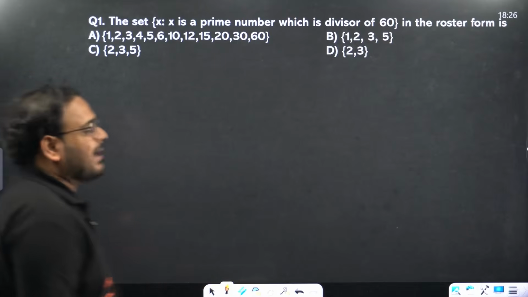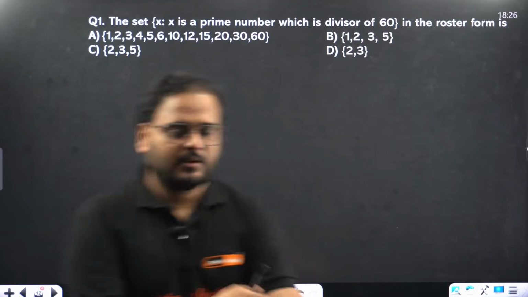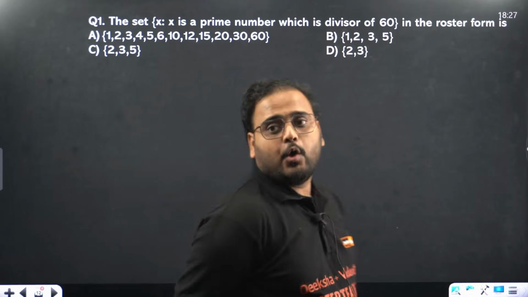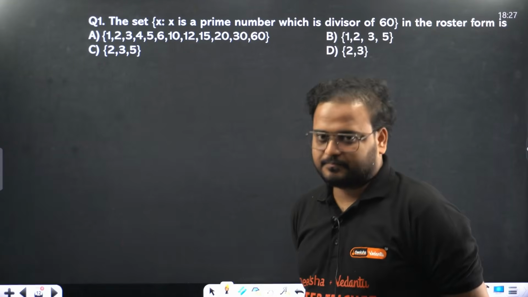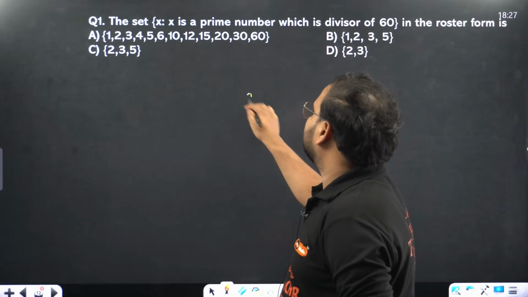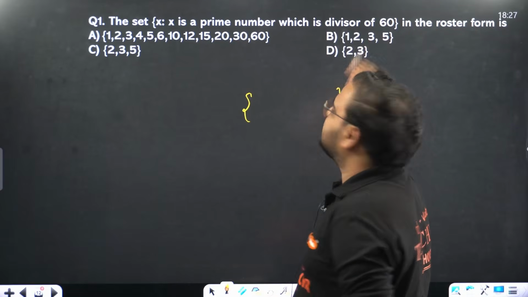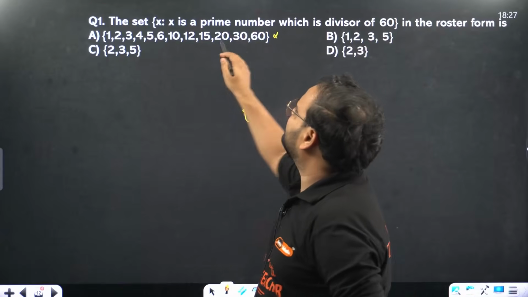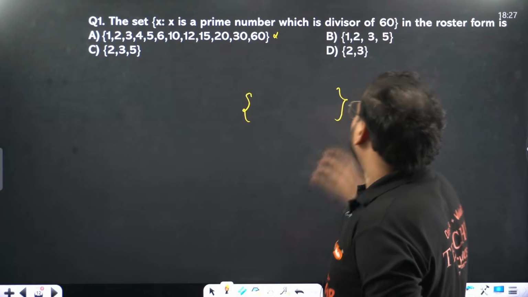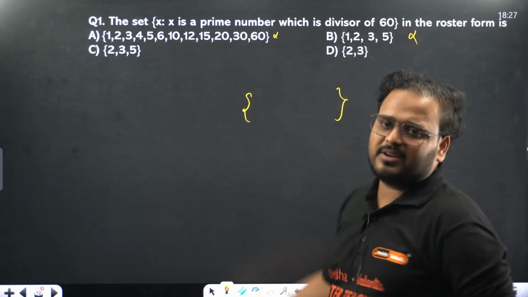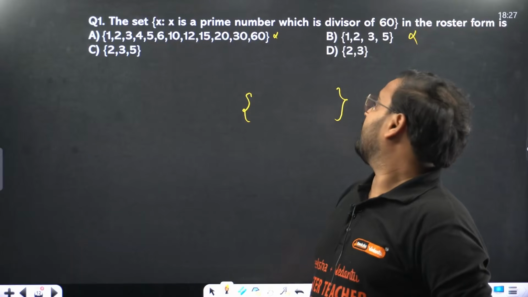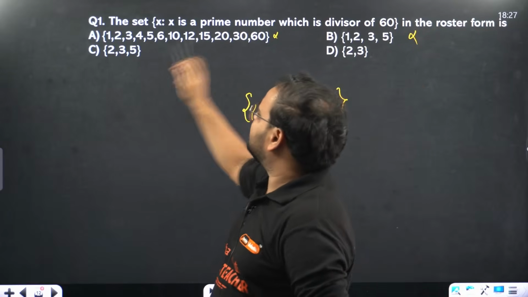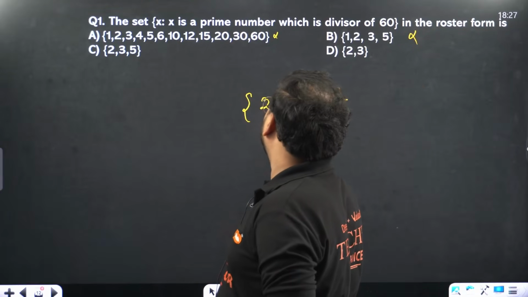Clear? Time to solve some questions. Okay, let's move on. The set X, where X is a prime number which is a divisor of 60. I want to find those numbers which are divisors of 60 and also prime. This is not possible because we have a lot of composite numbers. This has 1, so not possible. 1 will not be prime. What about this? 5 is also a divisor, it's a prime also. So the answer is clearly 2, 3 and 5.